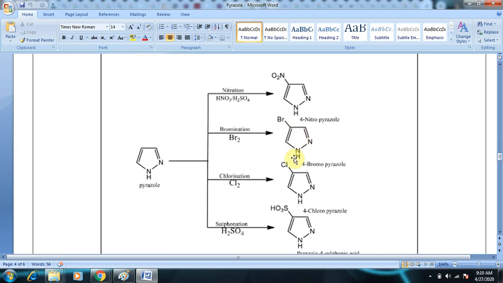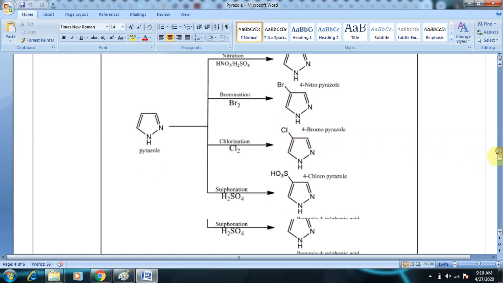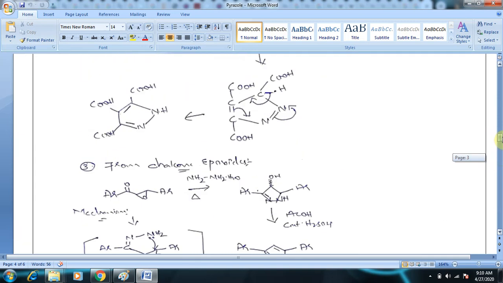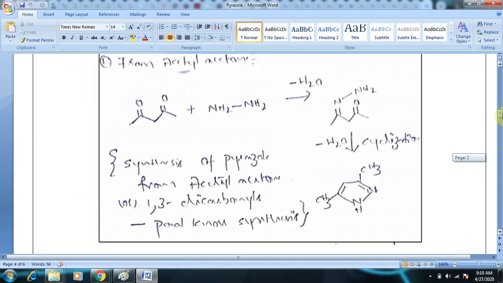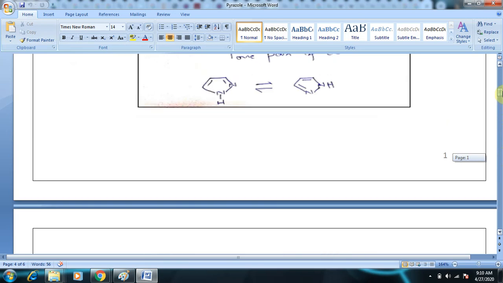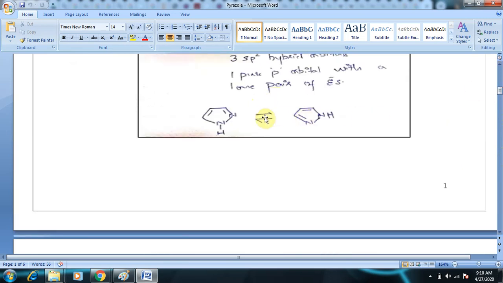What is the significance of the electrophile being attacked on the 4th position? Electrophile being attacked on the 4th position, not at 3rd or 5th. We'll be looking into it. I'll be explaining it to you. As you can see here, we have said that pyrazole can exist in 2 forms, that is, one nitrogen atom contains this hydrogen, and in the next instance the second nitrogen contains the hydrogen atom, and this becomes the nitrogen which is doubly bonded. So these are isomeric and they interconvert very instantaneously.